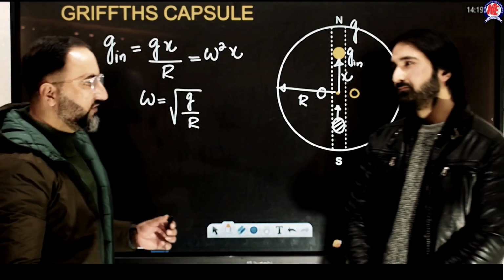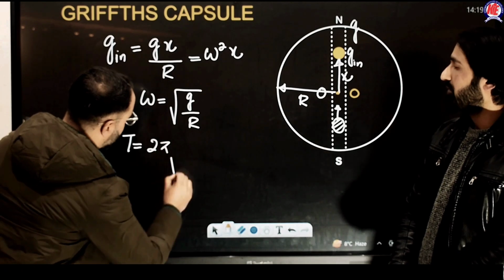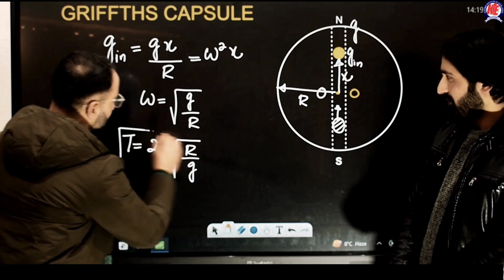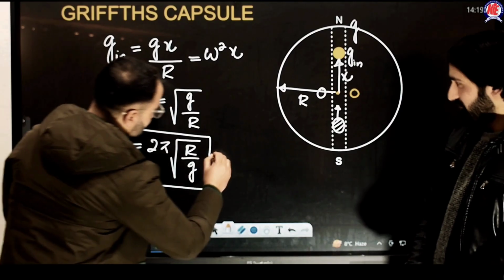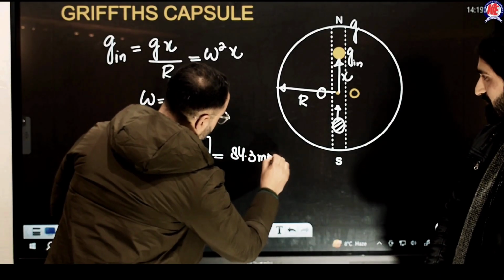Okay. Easily we can calculate the time period. The time period will be equal to 2 pi by omega, which comes out to be 2 pi under root of R divided by g. Okay? And if you calculate the value of this, that is exactly 84.3 minutes.